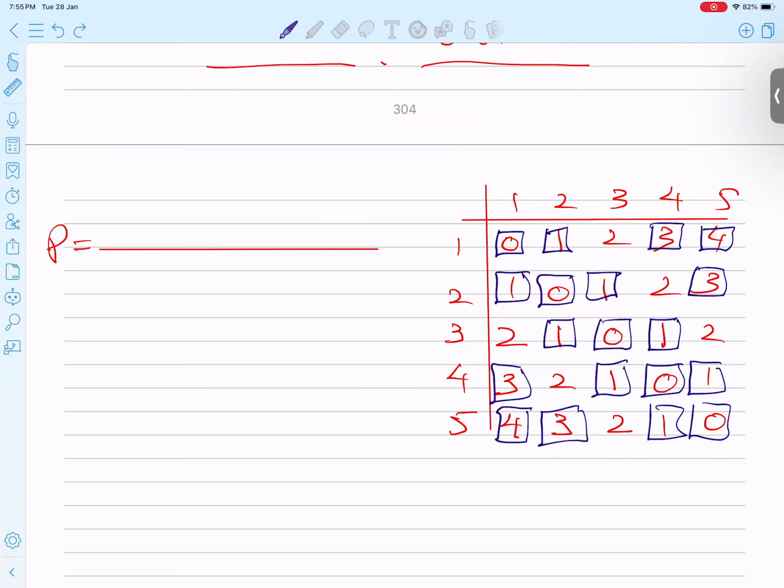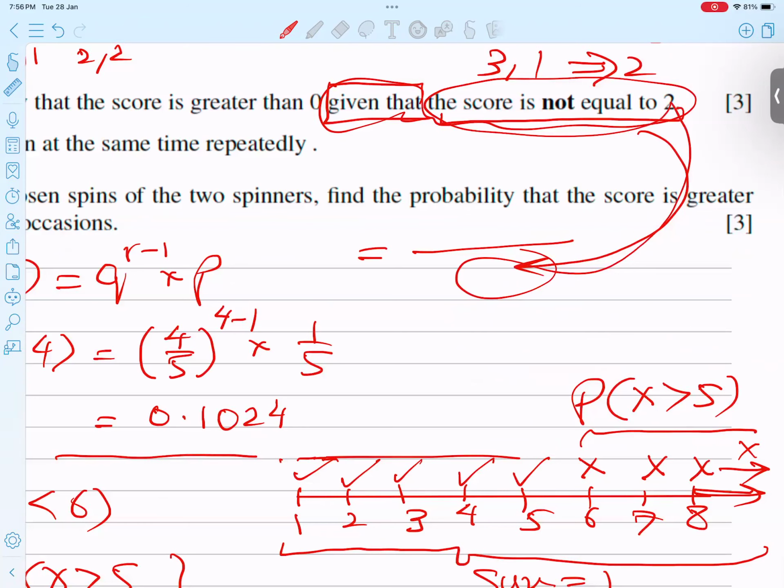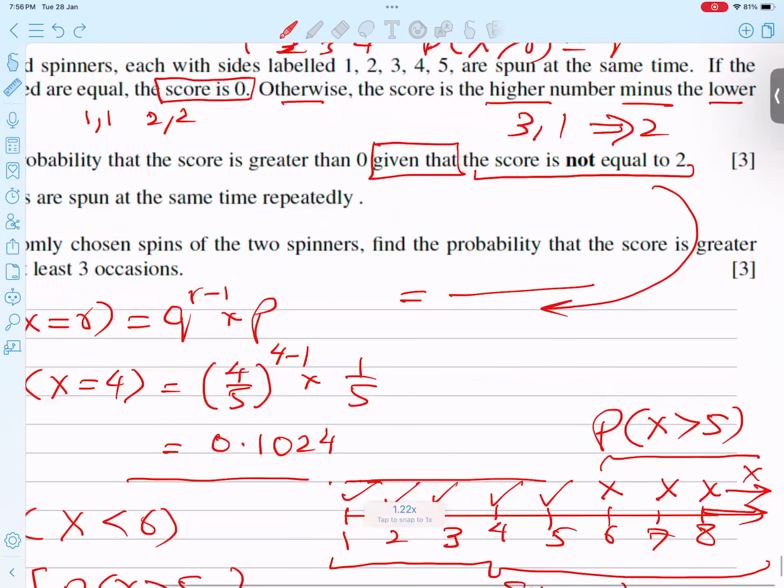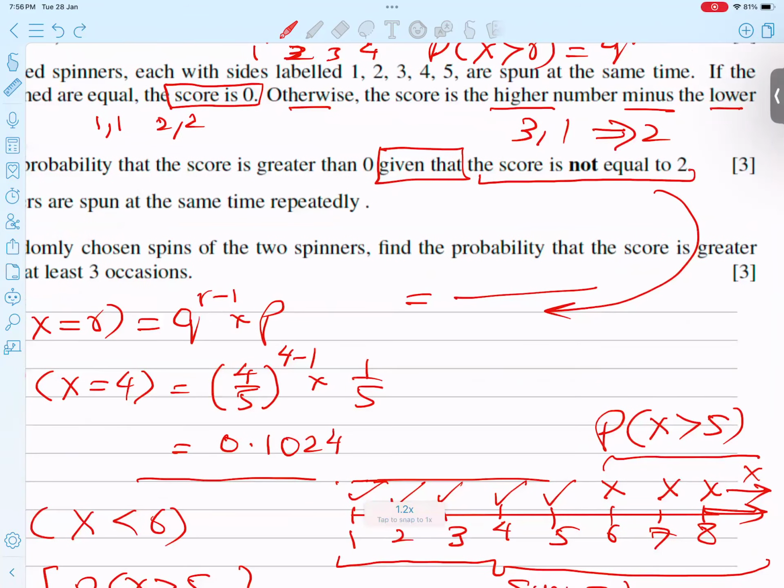Why 25, students? It is very clear, because it is 5 into 5, 25. So in the denominator, I'm writing 19 over 25. This is the given that I taught before. Whenever there is a given that, the probability after it goes directly in the denominator. Now, the very interesting part: what will come in the numerator? Students, you will remove the words given that, write a and the, read all together, and that value will come in the numerator.